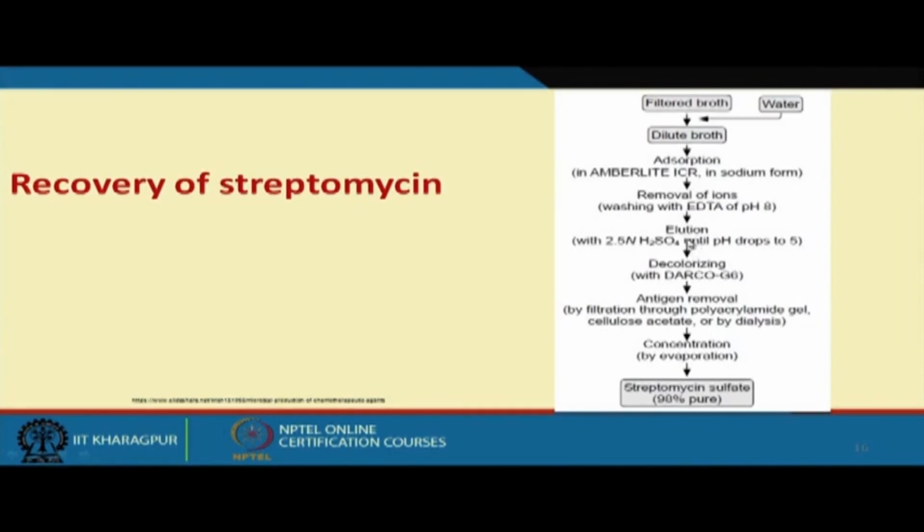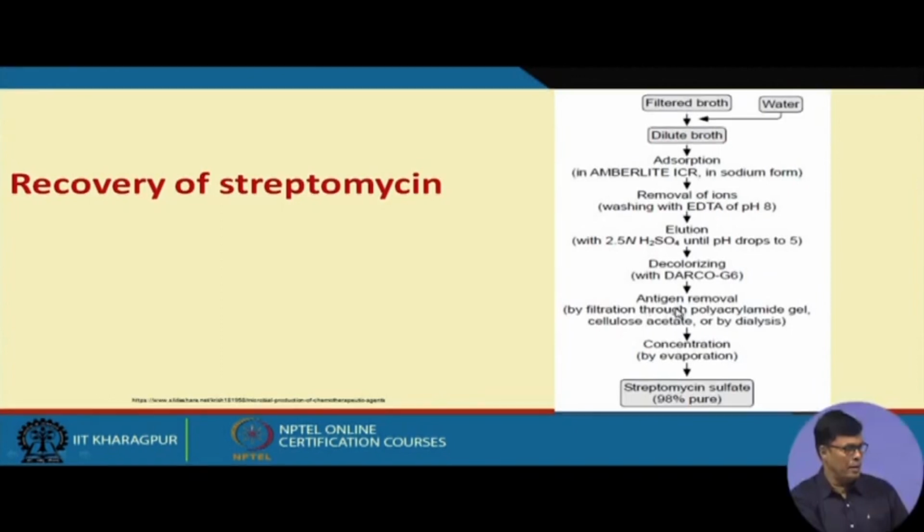Then finally, we do the elution with 2.5 normal H2SO4 until the pH drops to 5, and then we get the liquid. That liquid we decolorize by using the DARCO G60 column. Then antigen removal by filtration with polyacrylamide gel, cellulose acetate, or by dialysis.